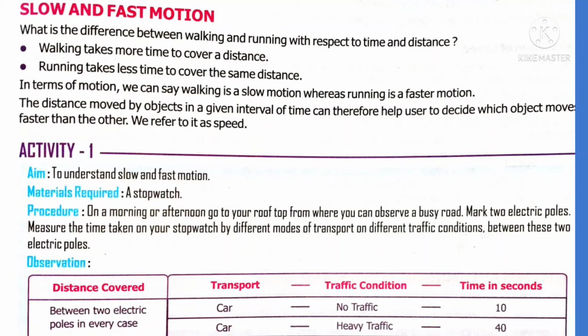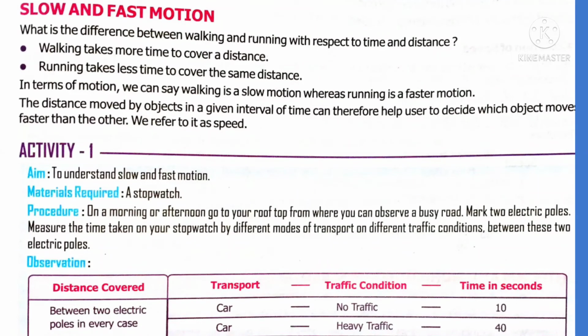Here comes speed. Who is running at a higher speed? You are, whereas your friend is taking much more time to reach the destination. So he shows slow motion, whereas you show fast motion. We can conclude that some objects show fast motion, some show slow motion. And what is speed? Speed depends on two factors, time and the distance covered.